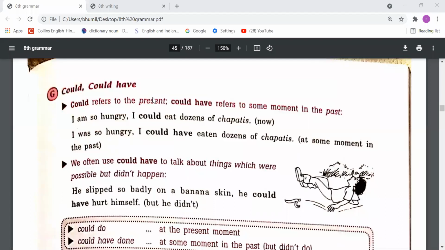Could have plus third form you can use when something happens and you had the ability and you want to show that I did not participate in this, it did not happen, I did not run. In that condition you can use could have.